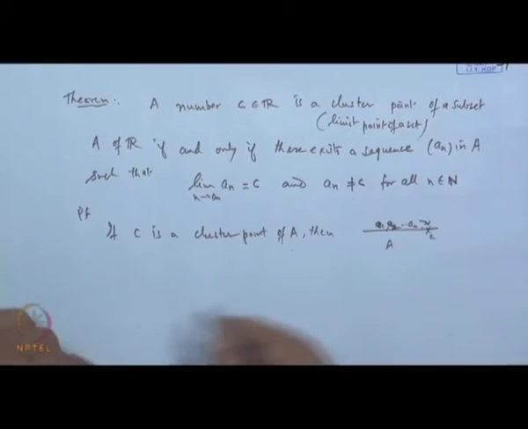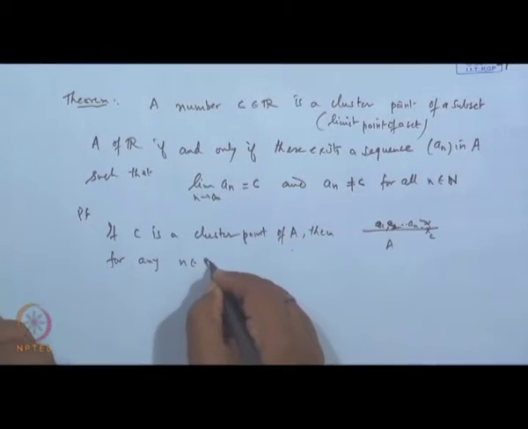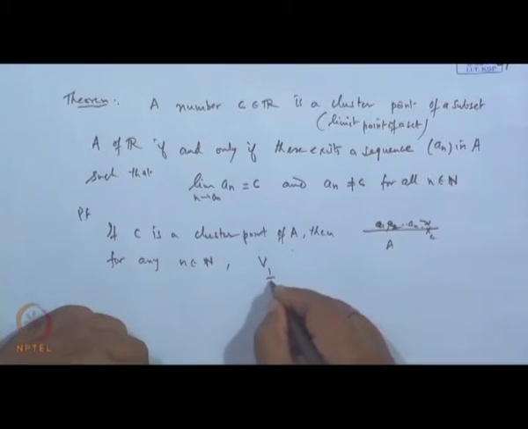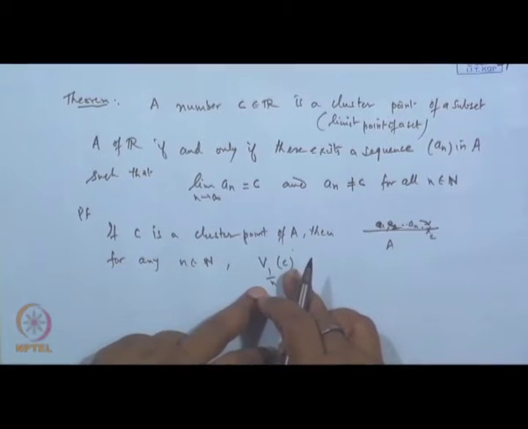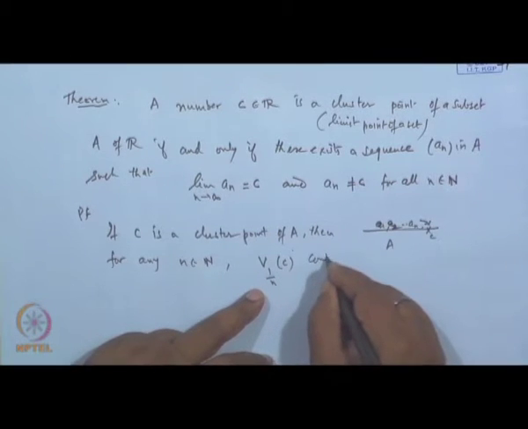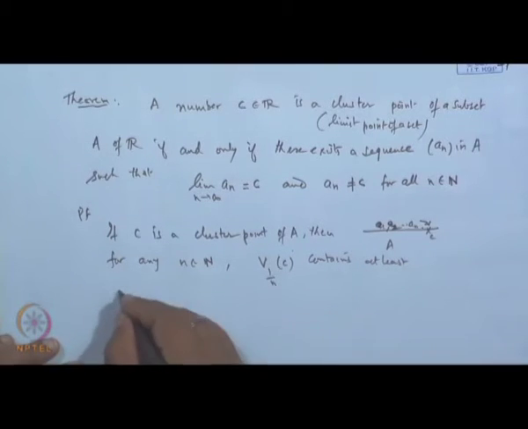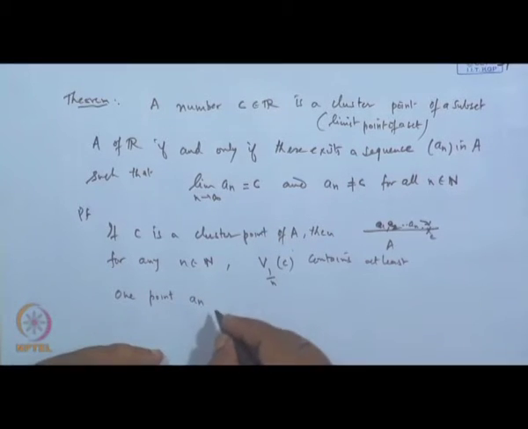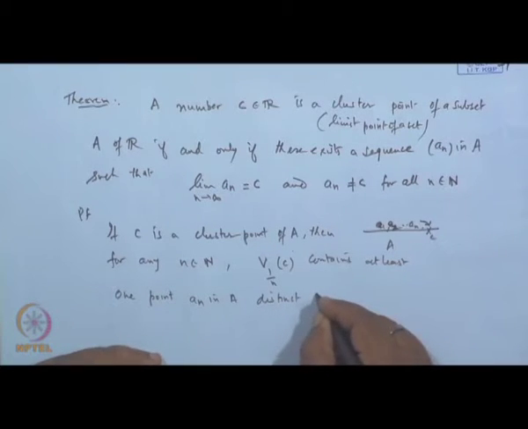Then for any n belonging to N, the 1 by n neighborhood of C contains at least one point a_n in A, distinct from C.